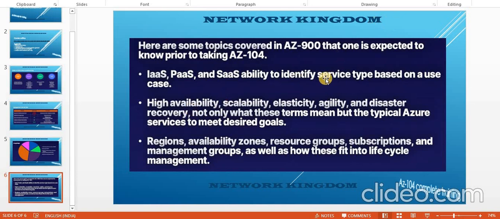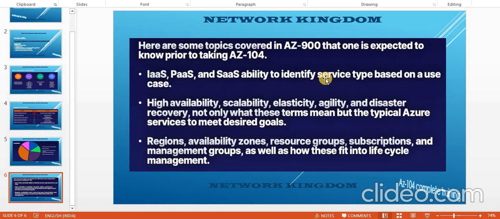So what are these things? You must know, because in AZ104, when I will be configuring virtual machines in high availability, then you will be confused. Why are we implementing high availability, and what is high availability actually? So to overcome that problem, I would suggest please go through AZ900, so that you have some understanding about these terminologies.